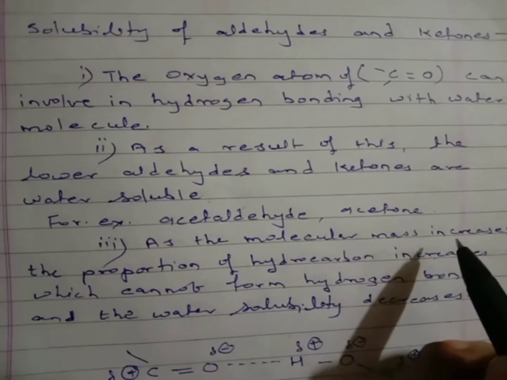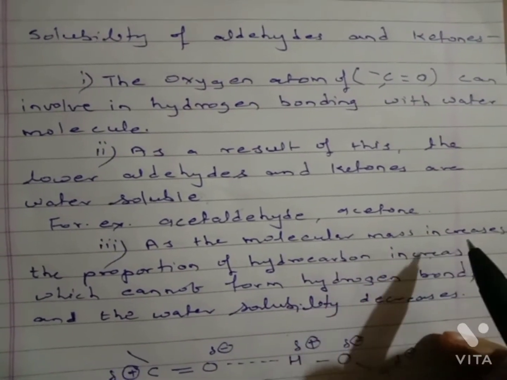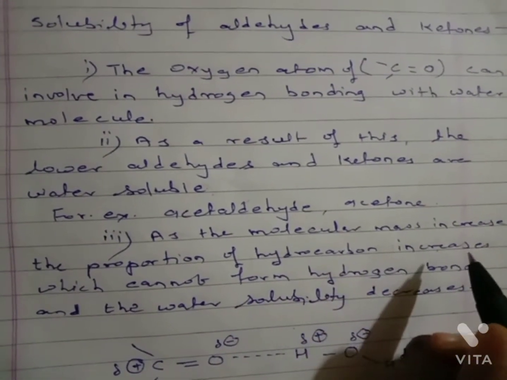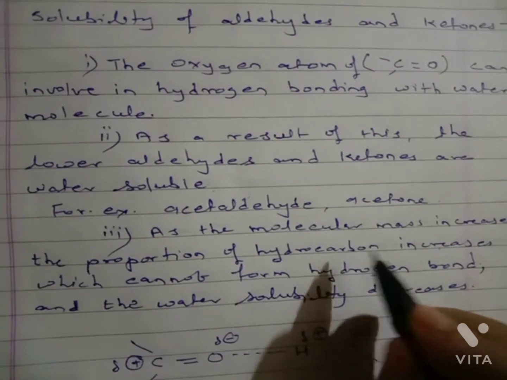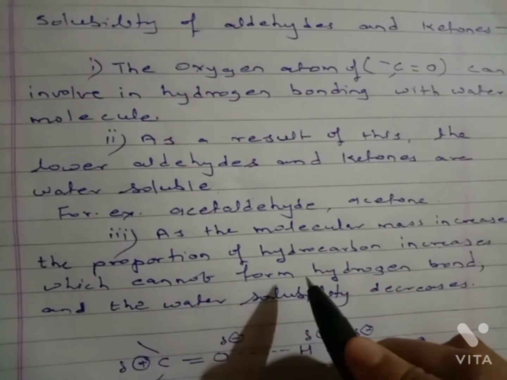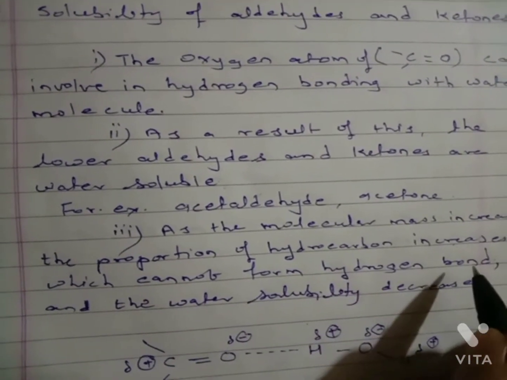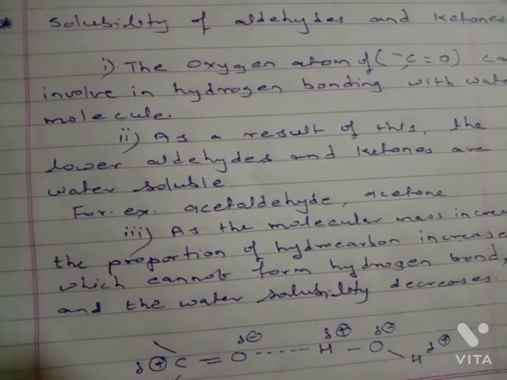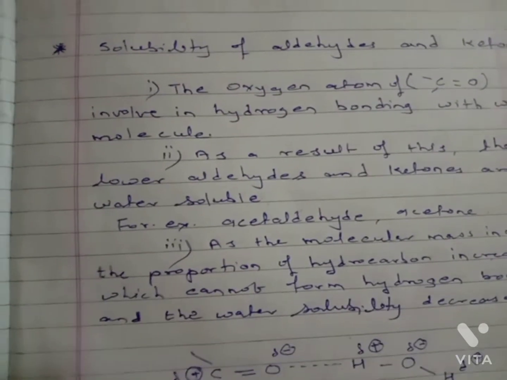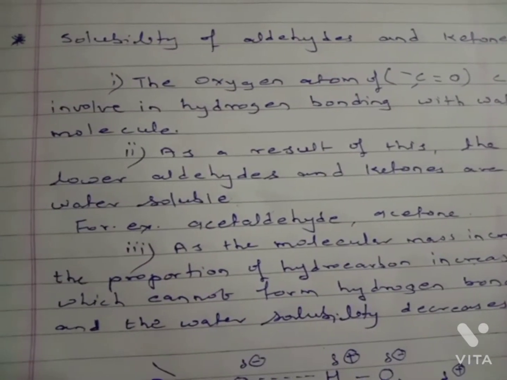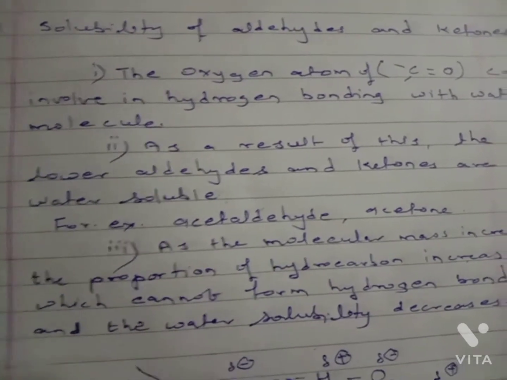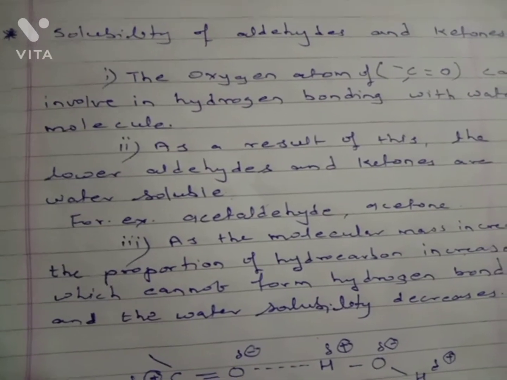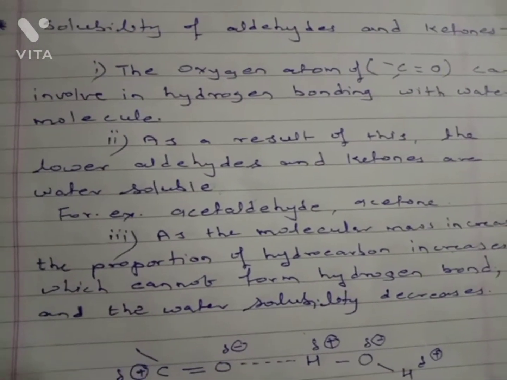As the molecular mass of an aldehyde or ketone increases, the hydrocarbon part, the carbon-hydrogen bonds, increases, which cannot form hydrogen bonds, and the water solubility decreases.